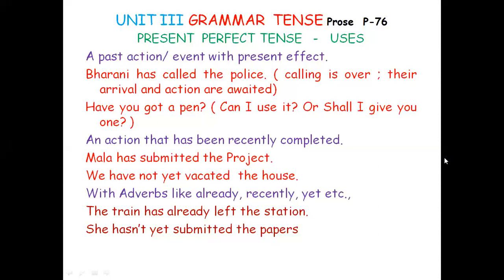Just like he is a teacher, he is working as a teacher. What is the difference? In the first sentence, is is the main verb. He is a teacher. He is working as a teacher, here is is a helping verb. Similarly, have, has, had. I have gone. In this sentence, have is used as auxiliary.